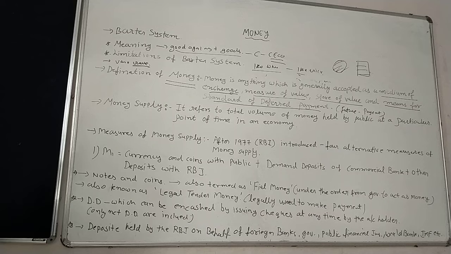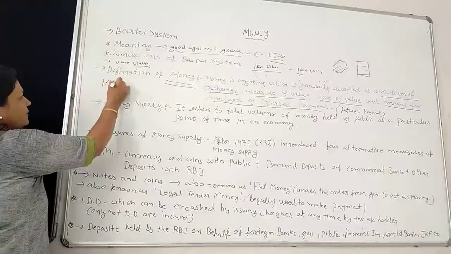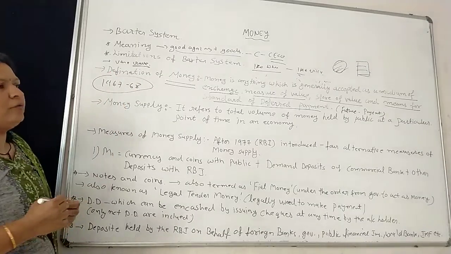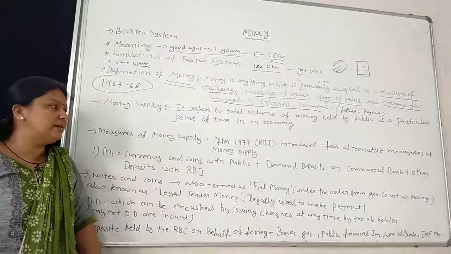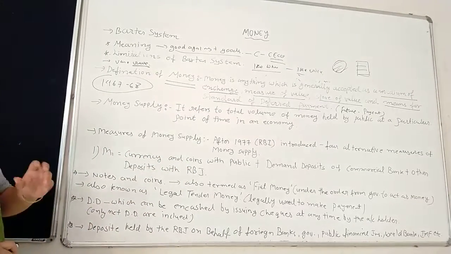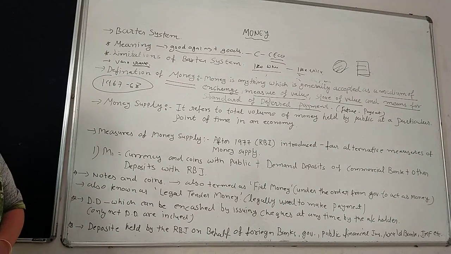But till 1967-68, the Reserve Bank of India used a very narrow measure of the money concept. Right? In 1967-68, RBI, the Reserve Bank of India, which is the Central Bank of our country, measured the money supply. That is a very narrow concept. But after 1977, RBI introduced 4 alternative measures of the money supply.